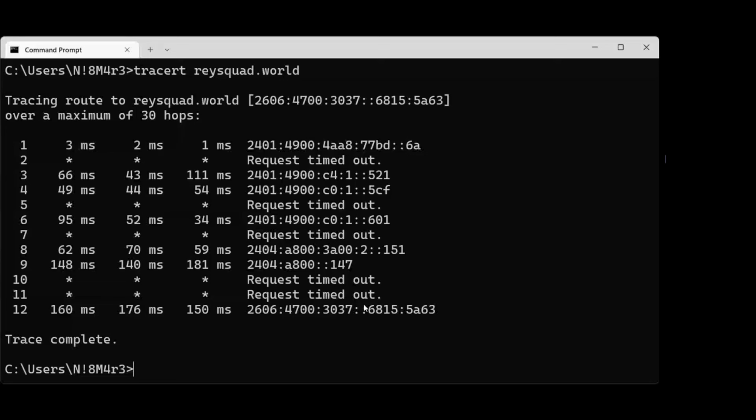This path will be defined by the routers. This is the main functionality of the routers. There are many other functionalities we have with the routers, but this is the main one. So to get the details of the network path from your device to your destination, you can use the tracert command in Windows. If it is Linux, you can use traceroute.